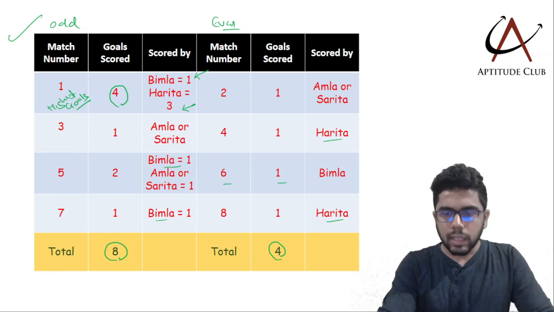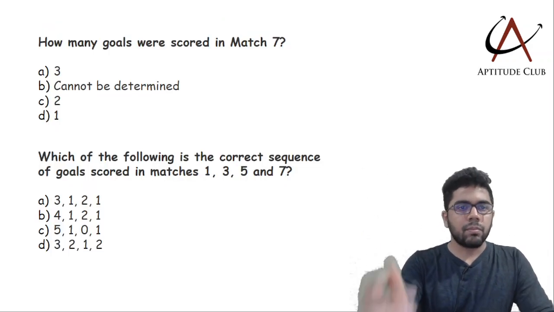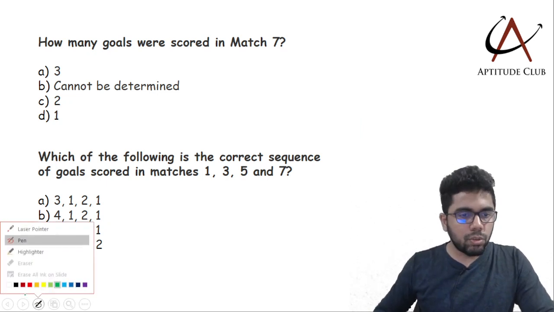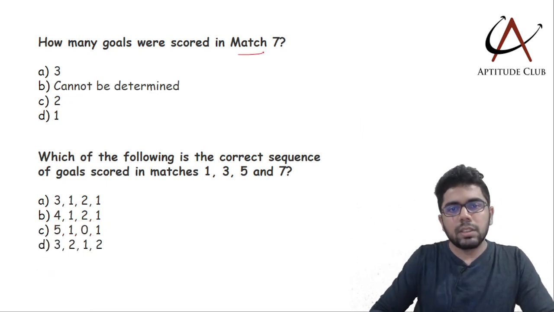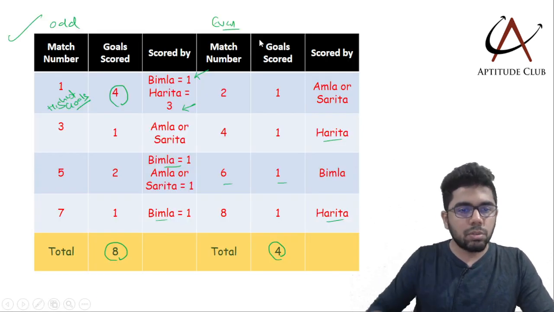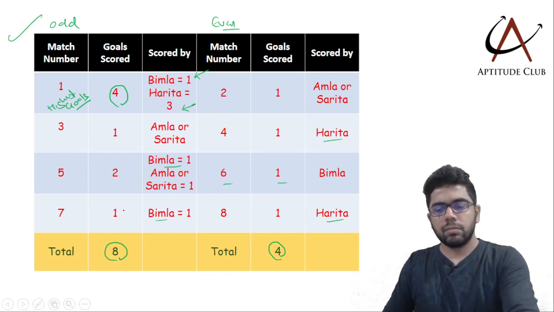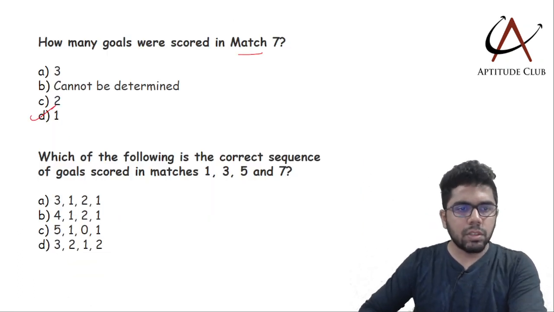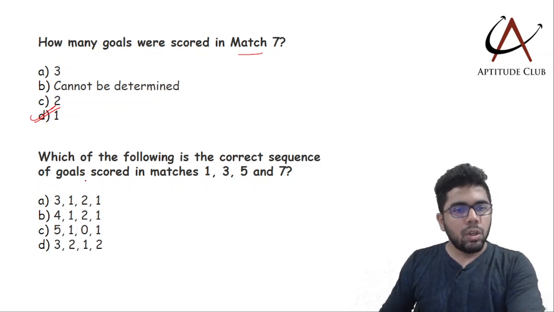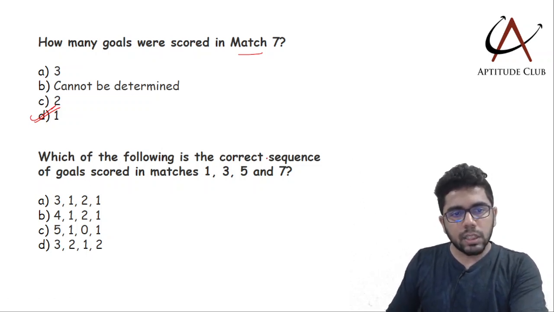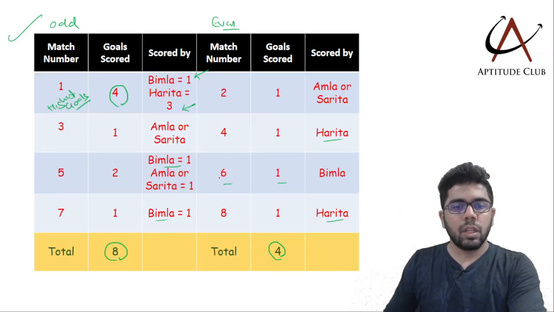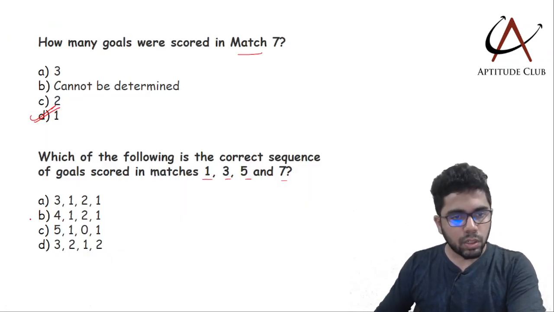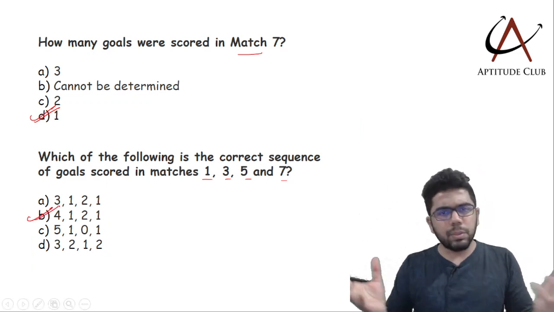Now let us see what questions came from this and how they came. How many goals were scored in match 7? Only 1 goal. Now it will be easy. Match 7 it was only 1 goal. Which of the following is the correct sequence of the goals scored in the matches 1, 3, 5 and 7? 4, 1, 2, 1. Option B. Super easy now. Super easy.